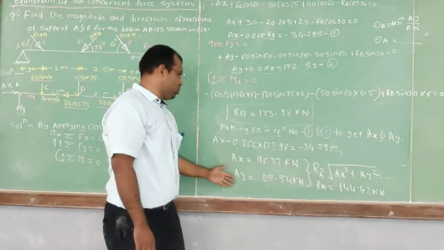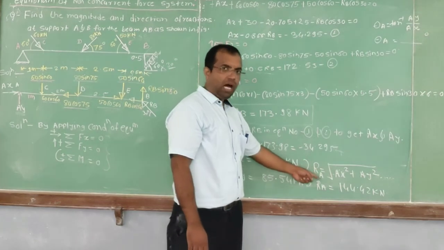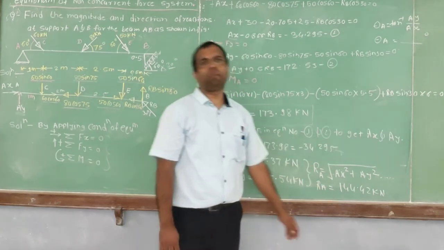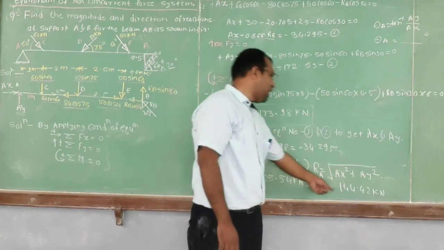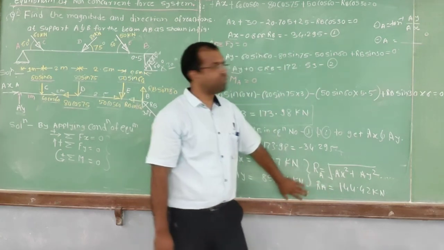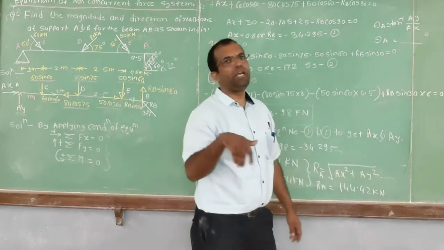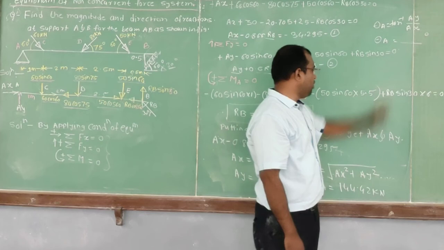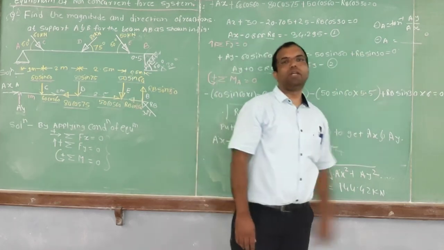AX and AY are now to be combined into a resultant. By using the formula RA is equal to under root of AX square plus AY square, I will get the resultant of these two components, RA. After that, if the direction is asked, you have to use this formula: theta is equal to tan inverse of AY upon AX. You will get the direction of the resultant or reaction at A with respect to horizontal.